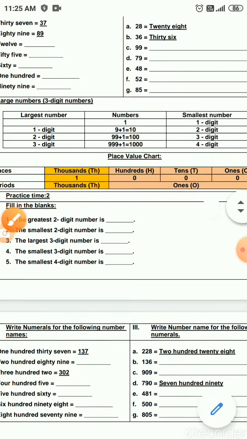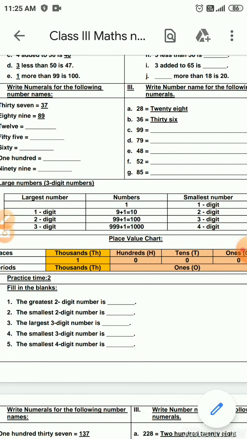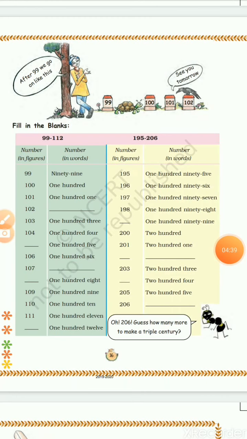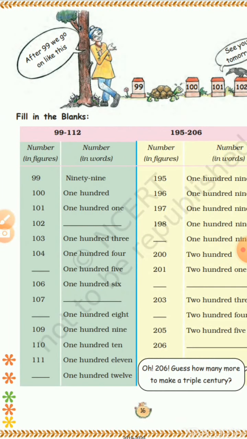Okay, now let's go to the next thing. So we are going to see the biggest numbers now. Shall we go back to the page number from the lesson? Here we are going to learn the numbers after 99. The numbers after 99 will go like this: 99, 100, 101, 102, this way. Now see the fill in the blanks and answer these questions, which is from 99 to 112.